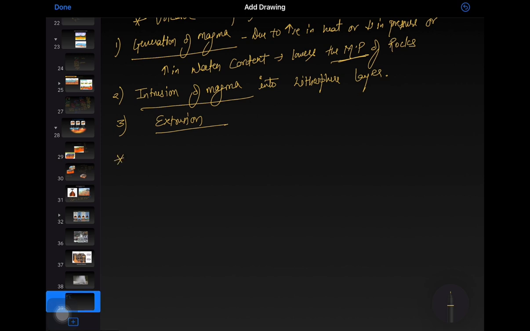Volcanic features or landforms, or types of volcanoes.